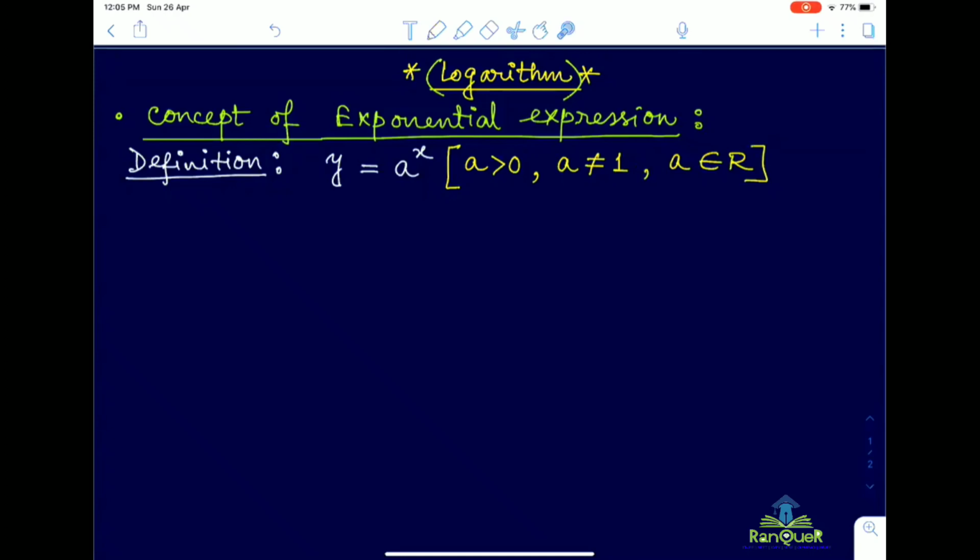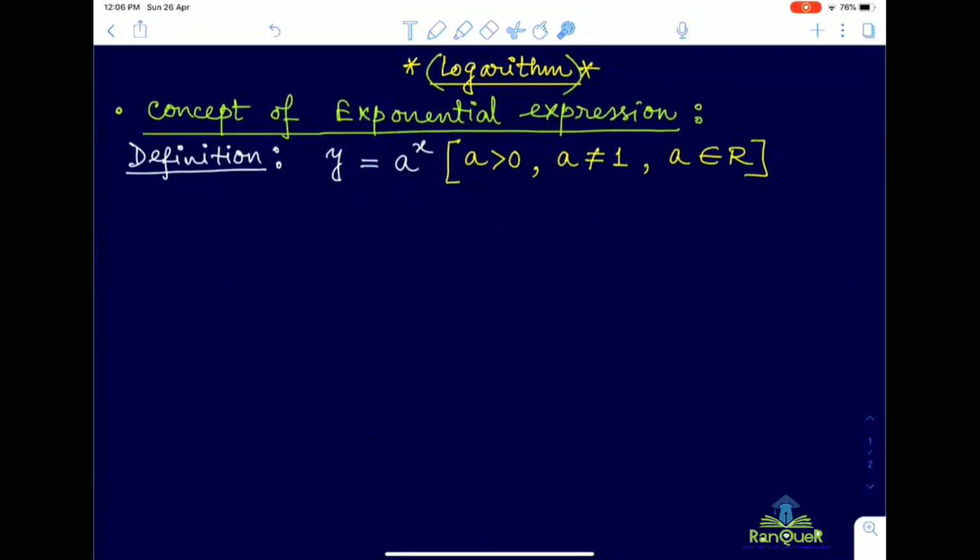Now question is why a not equal to 1? Because if you consider 1 here, then for any real value of x, the value of y will be equal to 1. So that is why apart from 1, we are considering the rest of the positive bases. Now you can ask me why only positive base, why not negative base? Because when we slowly move into the logarithm part, I will tell you that we will discuss only the real logarithm. So real logarithm is applicable for only positive base. That we will discuss after that.